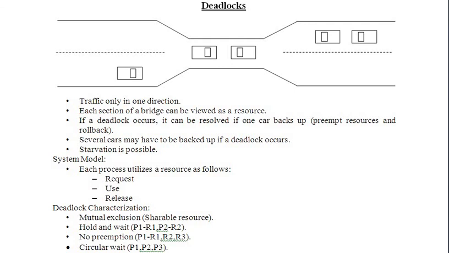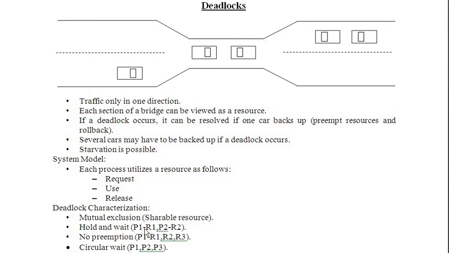Then next is hold and wait. Let us see with this. There is a process 1 using resource 1, and process 2 is using resource 2. Now process 1 requires both resource 1 as well as resource 2, but at present process 1 is using resource 1 and process 2 is using resource 2.